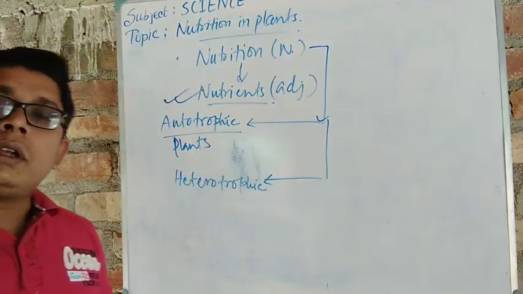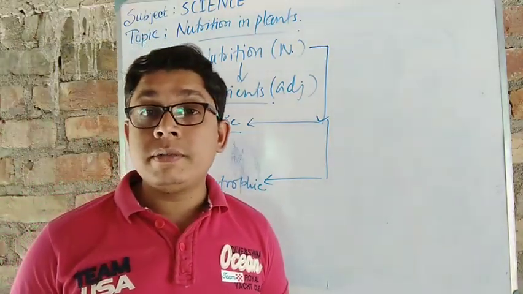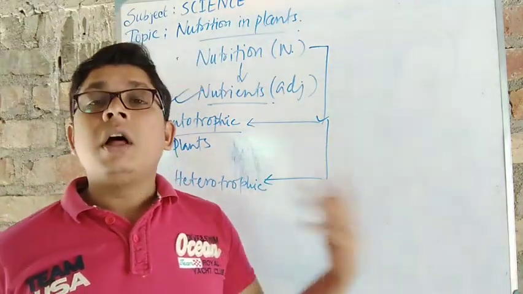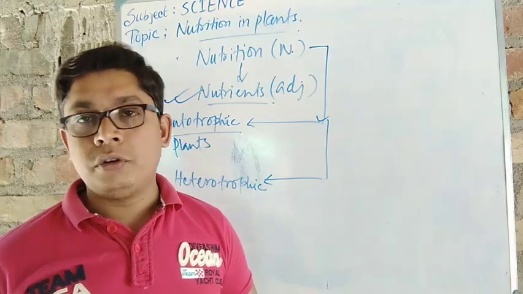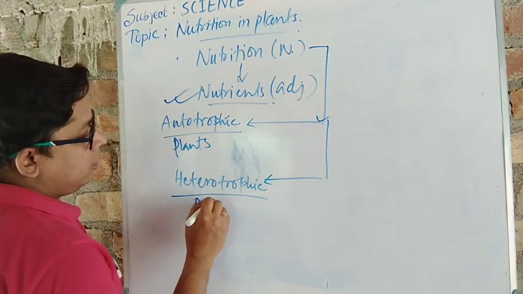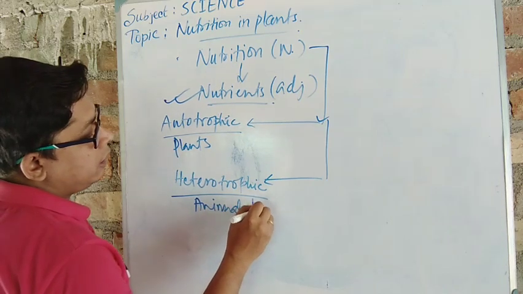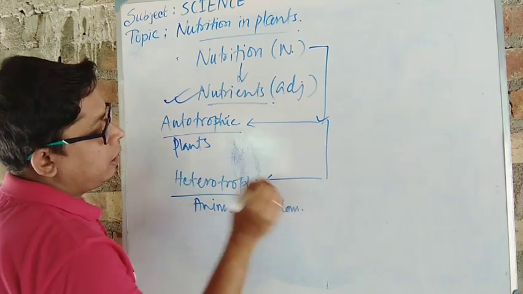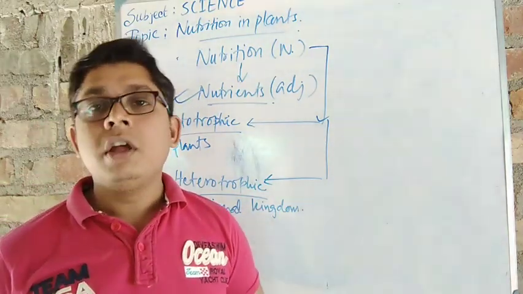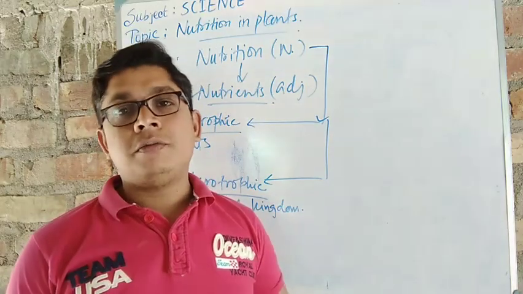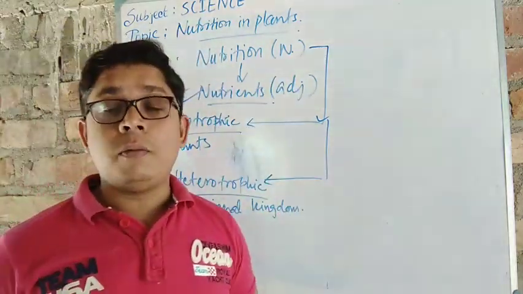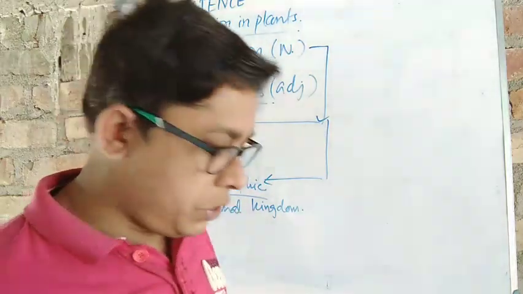Now come to the heterotrophic. Heterotrophs means the organisms that cannot make their own food and they always depend on the autotrophs or any other organisms for their food. Okay, so we can write here the heterotrophic, that is the animal kingdom. So the entire animal kingdom is totally dependent on the autotrophic nutrition for their own diet. Understand? So autotrophic, heterotrophic, is there any problem? Of course not, because we have already read about it.